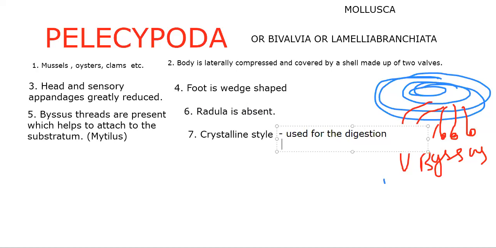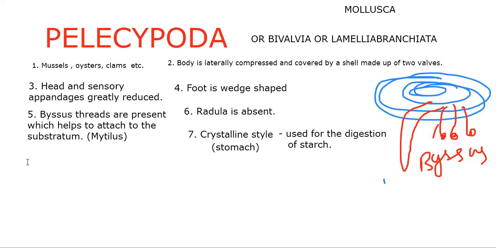I'm not saying this is instead of the radula. The radula is a rasping structure, but it is absent, which is the unique feature. The crystalline style is present, and that is also unique to this class. What is the location of the crystalline style? The radula, we said, is in the buccal cavity. Here, the crystalline style is in the stomach, where it is used for the digestion of starch.